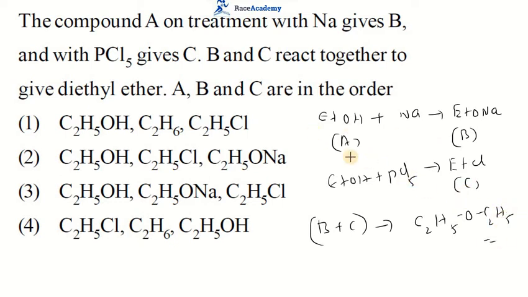So it holds good for ethyl alcohol A, sodium ethoxide B and ethyl chloride C. That means the third option is the right option for this question. Okay, let us move to the next one.